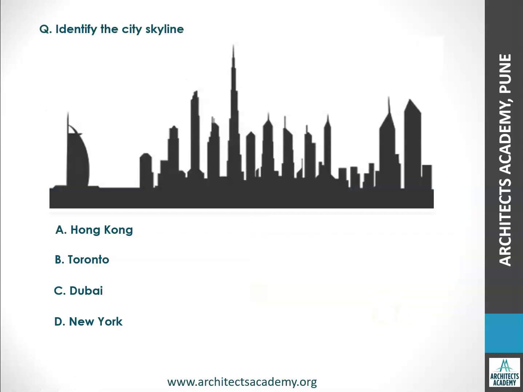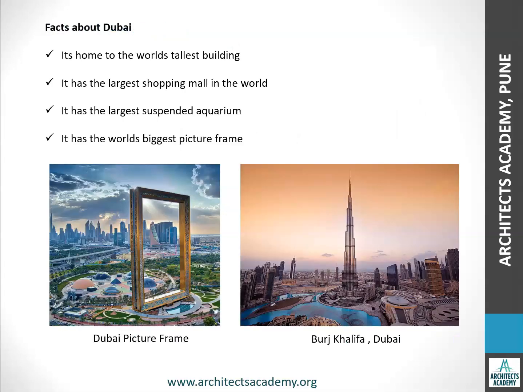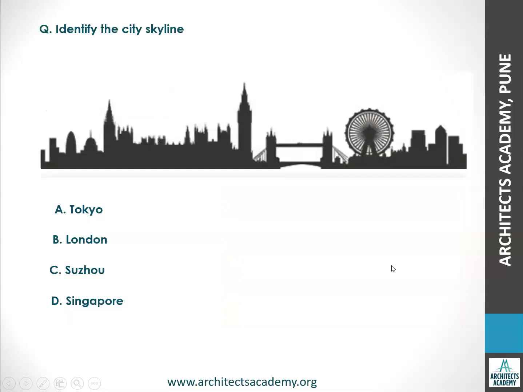Now let's try to identify the next city. So the answer to this is Dubai. Now let's see some facts about Dubai. As you must be aware, Dubai is home to the world's tallest building, that is Burj Khalifa. It has the largest shopping mall in the world. It has the largest suspended aquarium, and it has the world's biggest picture frame, as you can see in this picture. So these two are very famous buildings which are located in Dubai.